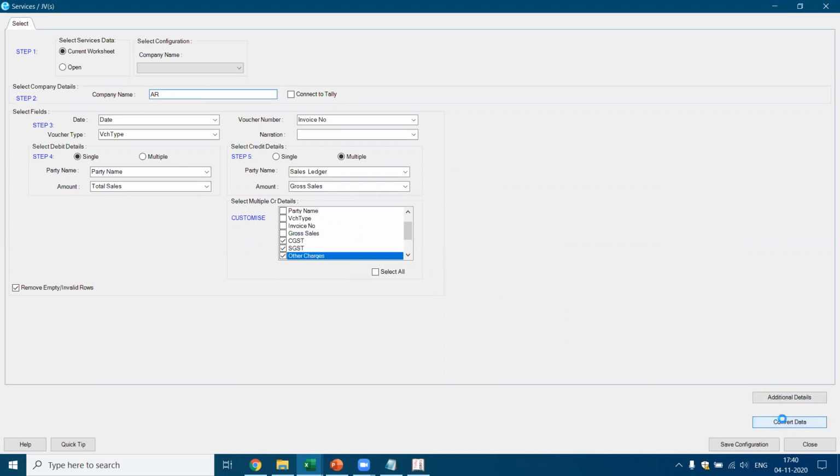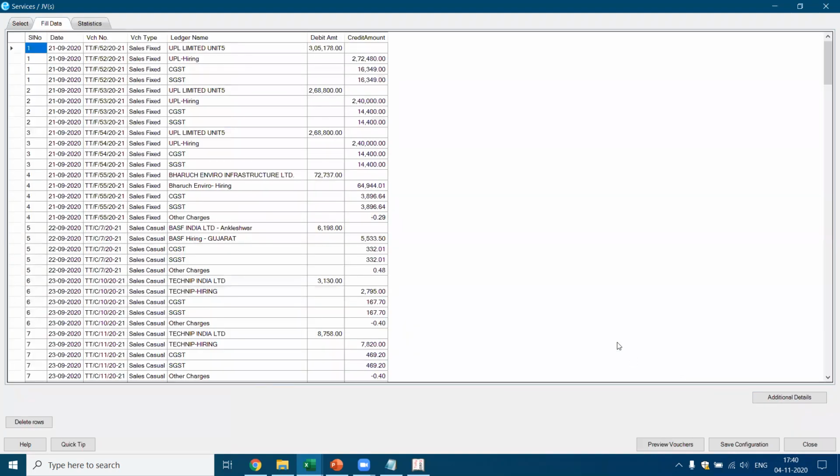I say convert data. Now you see, beautiful, you got it correctly. So the party's name is debited to 3,05,000. The credit is for UPL hiring, CGST, SGST. Now all these transactions have been corrected.